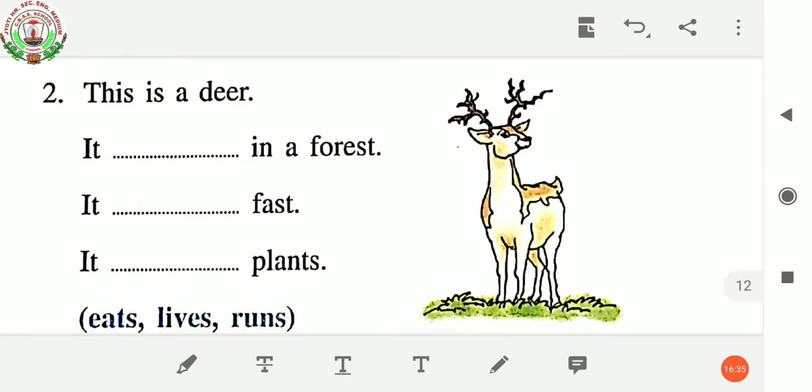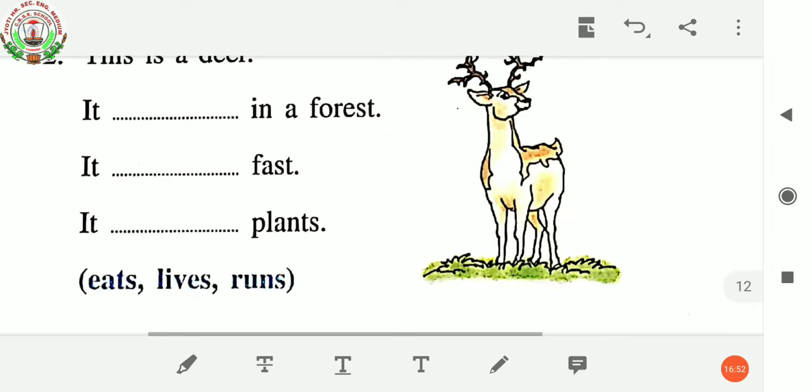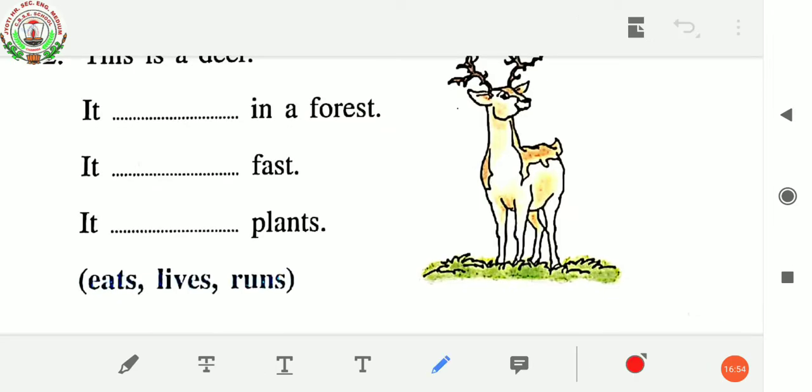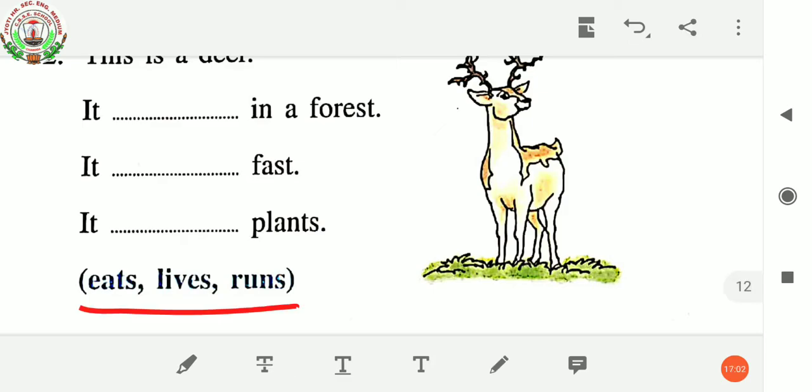Here's a picture of a deer. And it is written over here, this is a deer. It dash in a forest. It dash fast. It dash plants. So here also options are written over here. These all are action words. Eats, lives, runs. So we have to choose these action words and write them in their proper place.